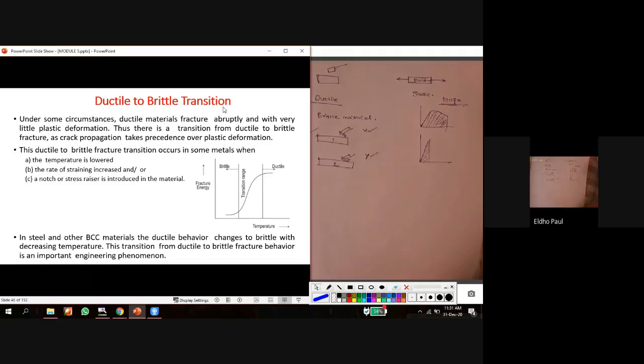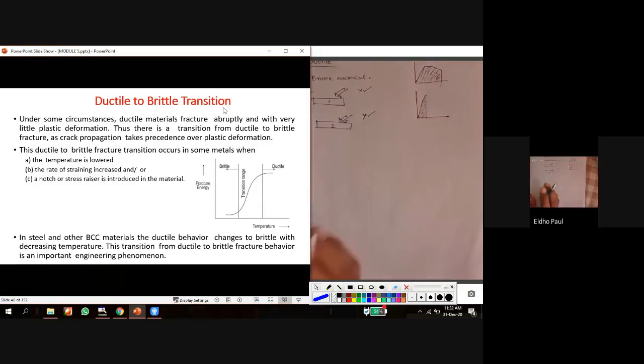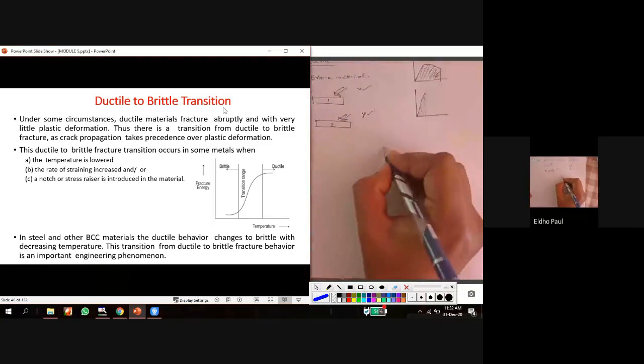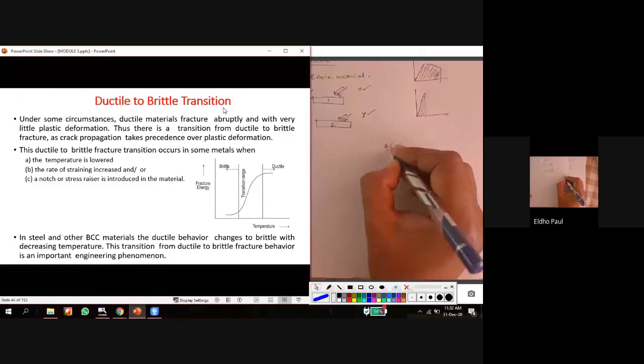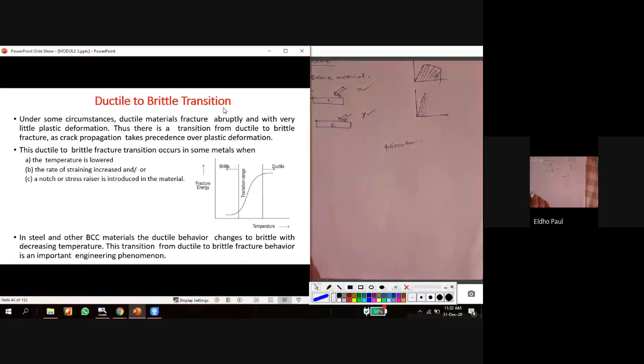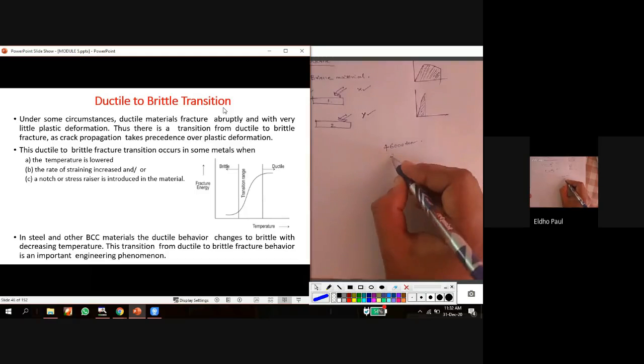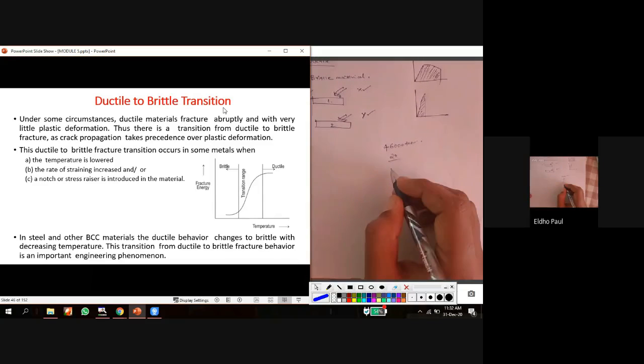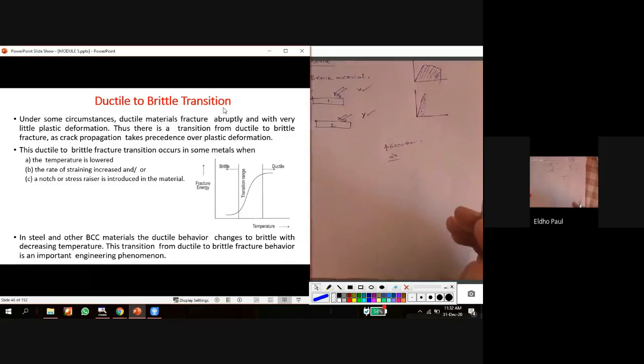So when we look at the history of the Titanic ship, that was a giant ship with 46,000 tons of weight. It had 20 boilers for the propulsion, and it had a carrying capacity of around 3K.